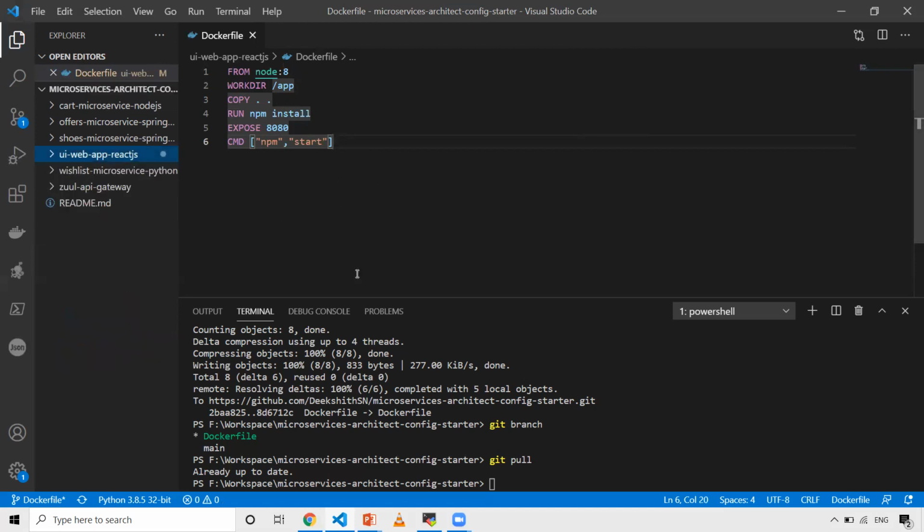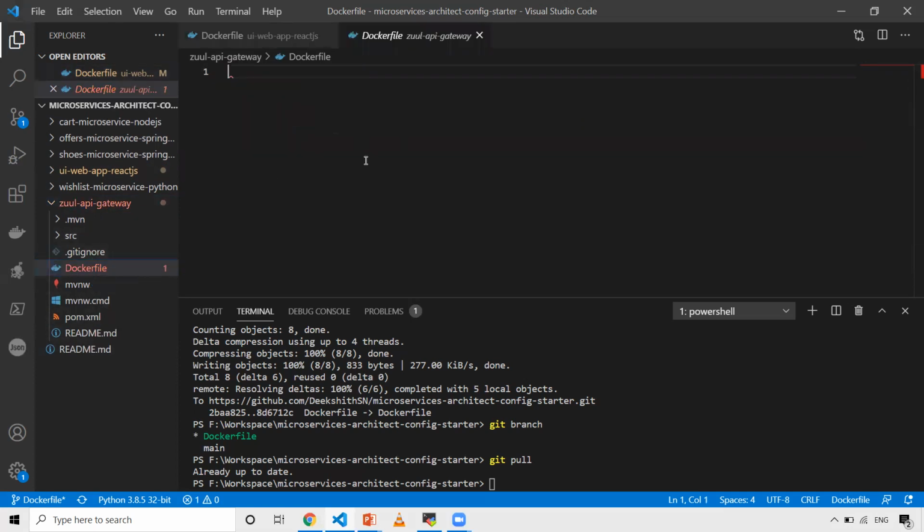Here I'm going to create a Docker file for each microservice, and then we will push it back to GitHub. From there, we will take it onto my Docker machine, because Docker is not installed on my local machine. That's why I'm using a separate VM, where we will build the images and create Docker containers. Then we will go for the Zuul API Gateway, which is a Spring Boot application. As you can see, we have a pom.xml, so we can tell it is a Java application.